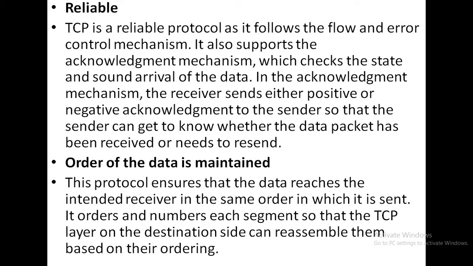If some are missing, then the error control mechanism will rectify those errors and retransmit the packets from where they stopped. So these two mechanisms are provided by TCP, and that is called the reliable facility. One is the data flow and the second one is the error control mechanism.